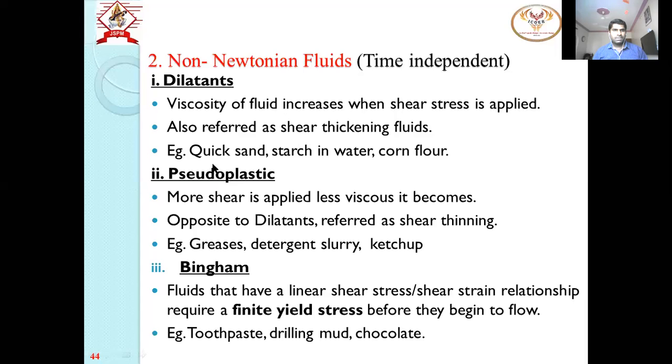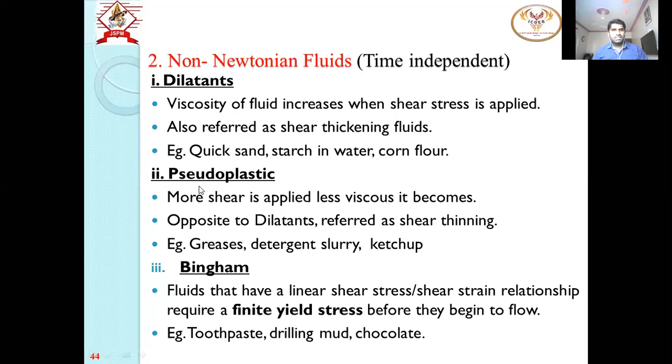Now, what are the examples? We have quicksand in our geotechnical engineering, which we will study later. Starch, when you put starch in water, becomes a thick fluid. Then we have the cooking corn flour application. These are all thickening fluids. Therefore their viscosity will increase when the shear stress is increased, but it is non-linear. Remember, Dilatant is the first non-Newtonian fluid.